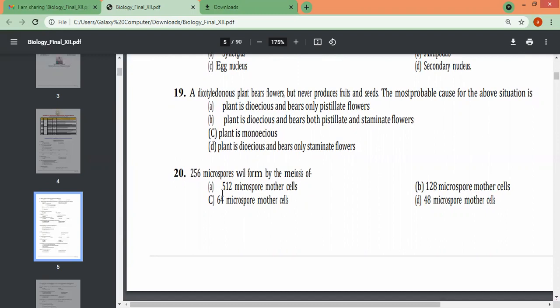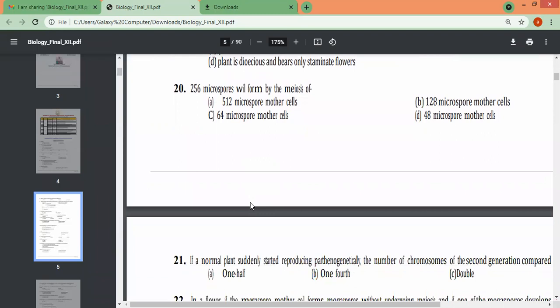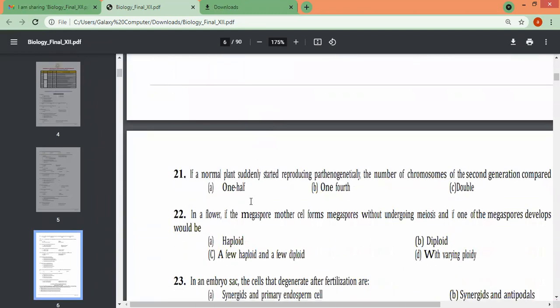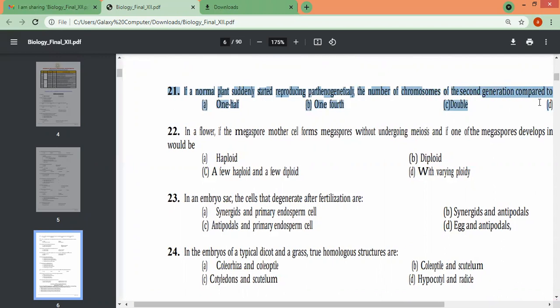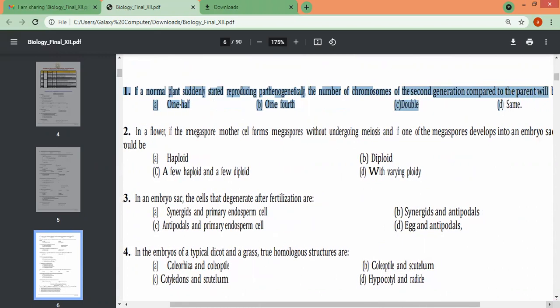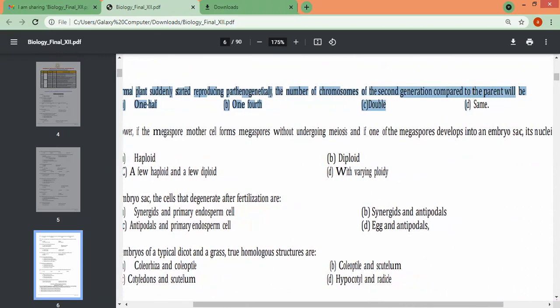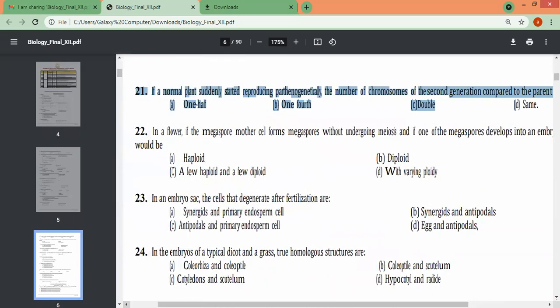Come to 20th. 256 microspores will form by the meiosis of how many microspore mother cells? 512, 64, 128, 48. 21st question, just hold it over there so that they can see. 21st, if a normal plant suddenly started reproducing parthenogenetically, the number of chromosomes of the second generation compared to the parent will be how much? 1/2, 1/4, double, or same.